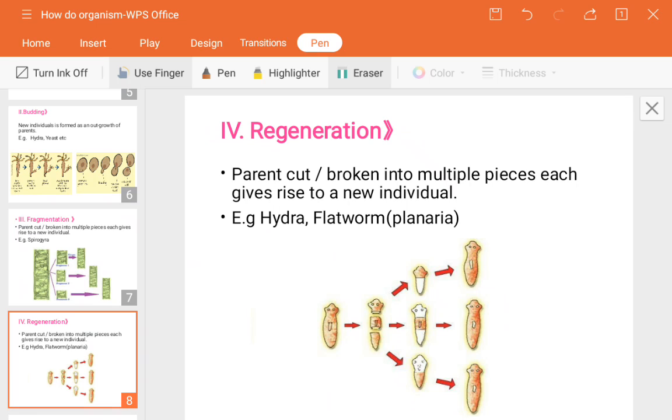So this is the regeneration. So what is the difference between fragmentation and regeneration? In fragmentation, a parent matures and only then divides, but in regeneration no maturity is required; they can accidentally get cut into a number of pieces and it cannot reproduce as it is. Okay, it will produce the remaining portions which have been cut off. So this is the speciality of planaria in the regeneration process.